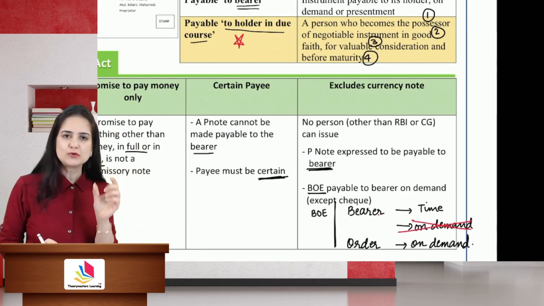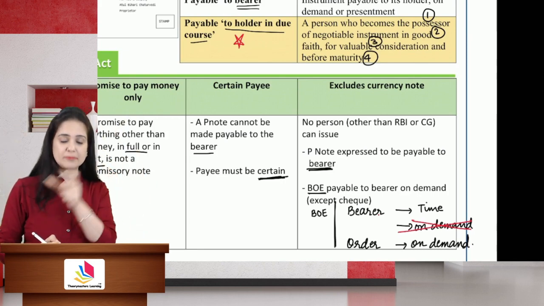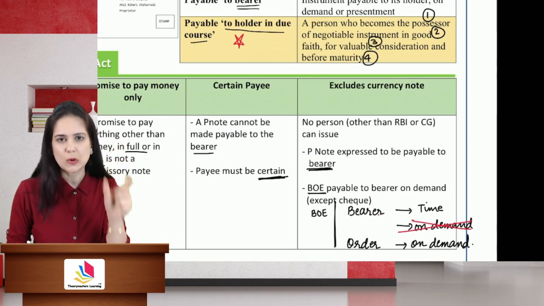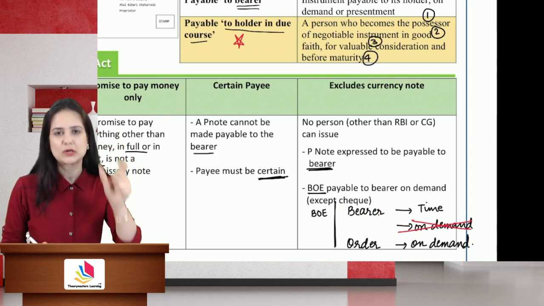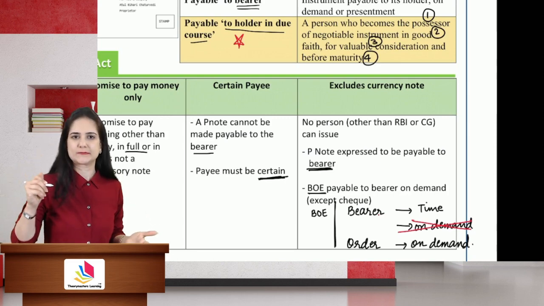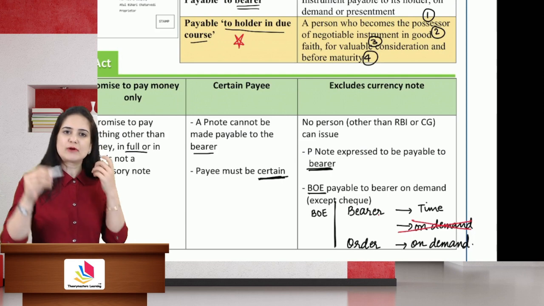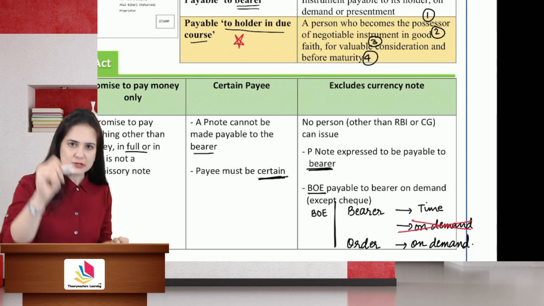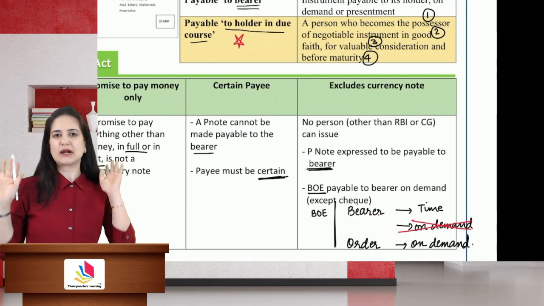So you can use the word on demand, but mention the name of the order, mention the name of the authorized person. I will pay money to X whenever he demands. If you are writing name of a person, an authorized person, then you can have a demand instrument.